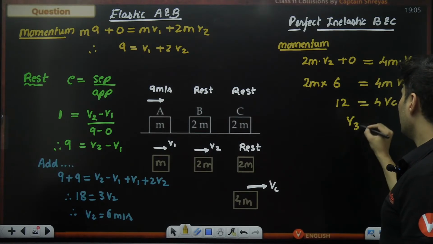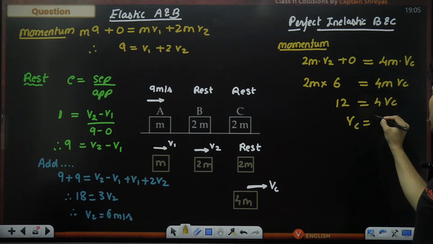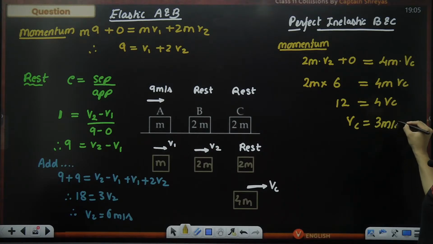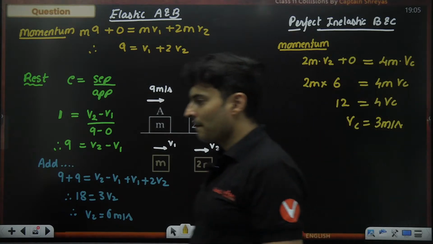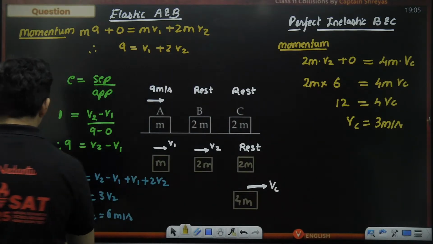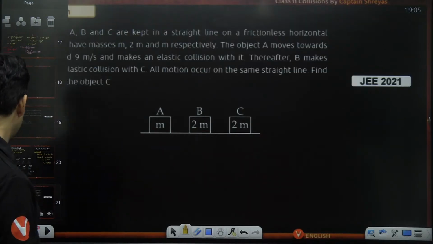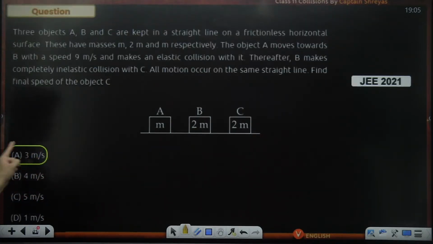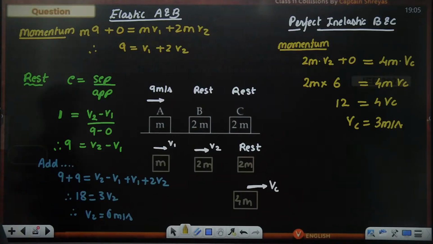Vc is 12 by 4, which is 3 meters per second. So I think 3 meters per second is right over here as option A. Can you see that? That is the final answer.